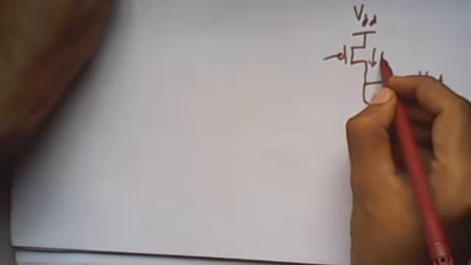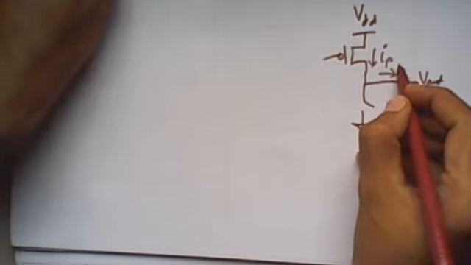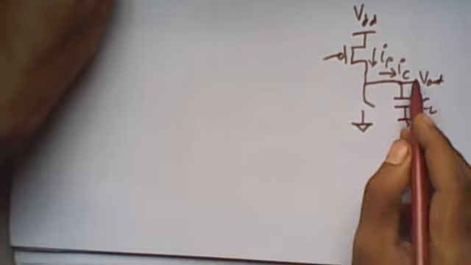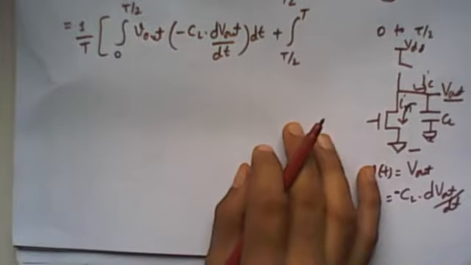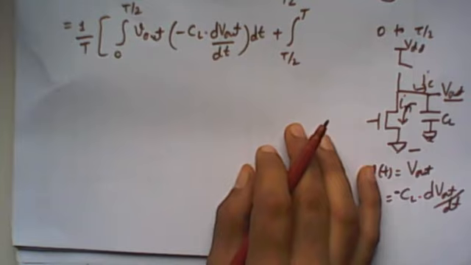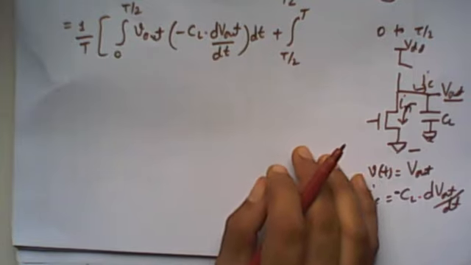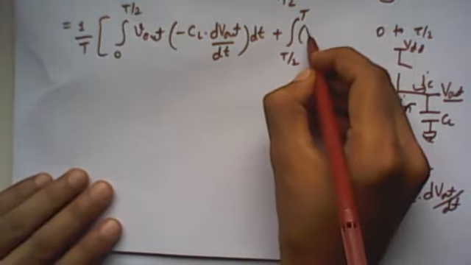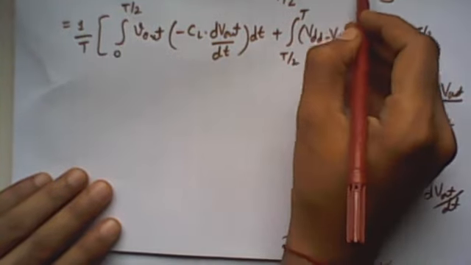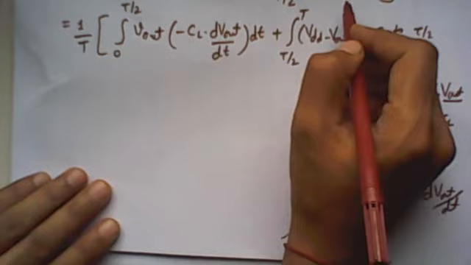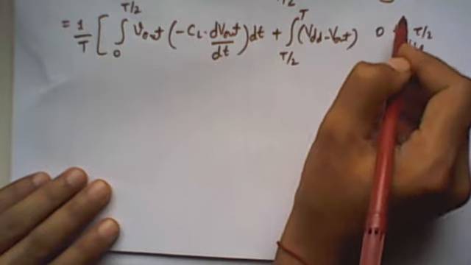So the current is positive I_C, and the voltage is VDD minus V out, right? So in this T by 2 to T, the voltage is VDD minus V out, and the current is positive C load into dV out divided by dt.